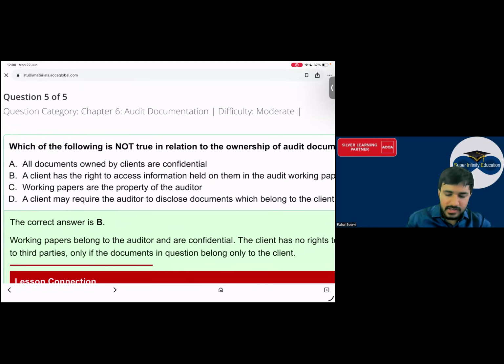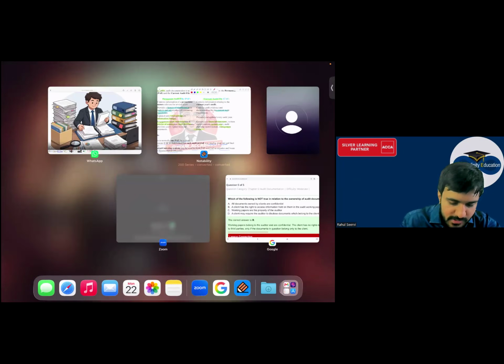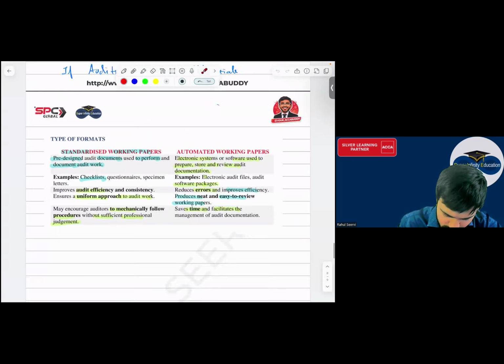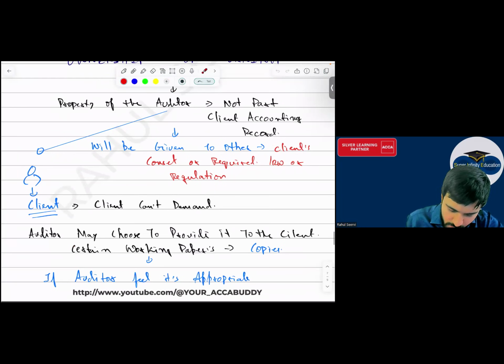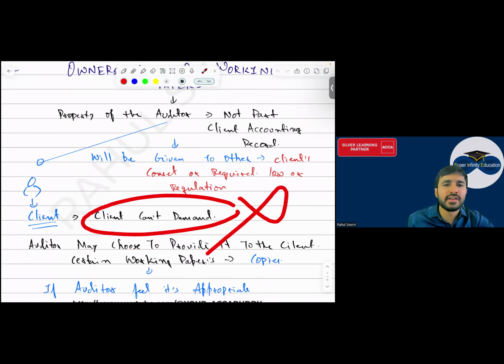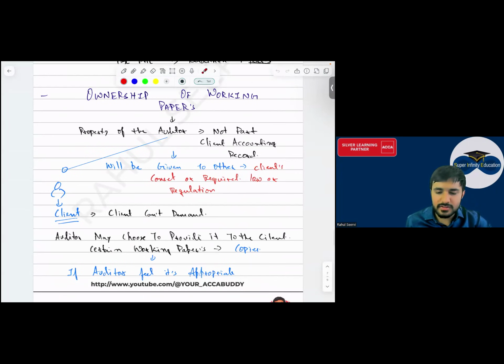Okay, yes sir. लिखा था ना, देखो इधर देखो नोट्स में जब आएंगे, auditor may choose to provide the client certain working papers, that is copies, if the auditor feels. Yes sir. The client can demand. Can the client demand? No, Papa. The client cannot demand. Yes sir. समझ में आया? Yes sir.